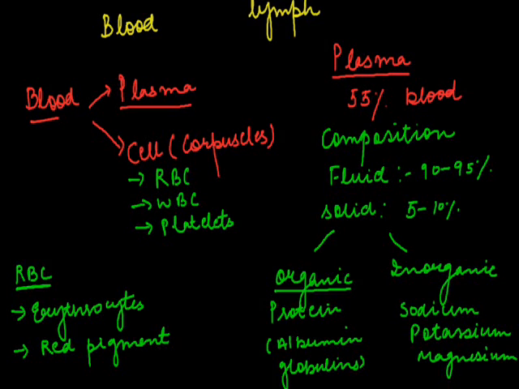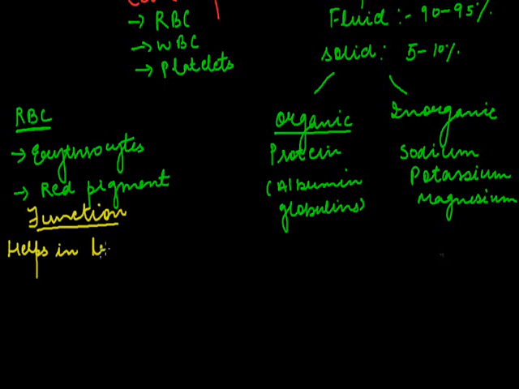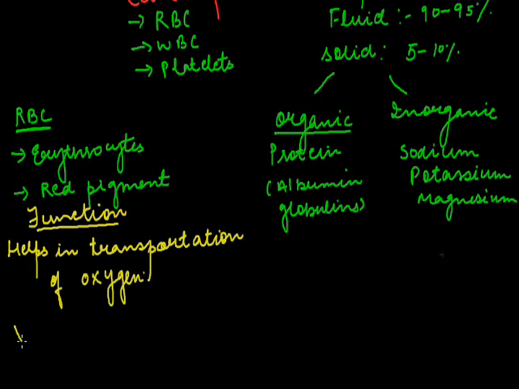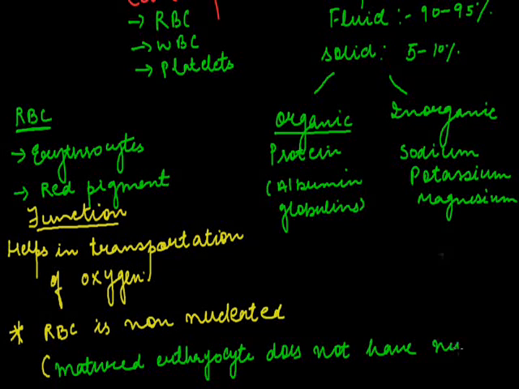What is the function of the RBC? The function of the RBC is that it helps in the transportation of oxygen. The star point we should remember is that RBC is non-nucleated, or in other words, a matured erythrocyte does not have a nucleus.